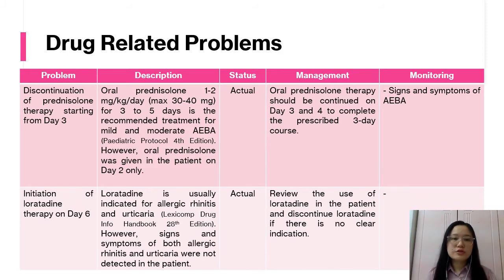Thirdly, discontinuation of prednisolone therapy starting from day 3. Oral prednisolone 1 to 2 mg per kg per day for 3 to 5 days is the recommended treatment for mild and moderate AEBA. However, oral prednisolone was given in the patient on day 2 only. For the management, oral prednisolone therapy should be continued on day 3 and 4 to complete the prescribed 3-day course. We can monitor whether signs and symptoms of AEBA is resolved in this patient.